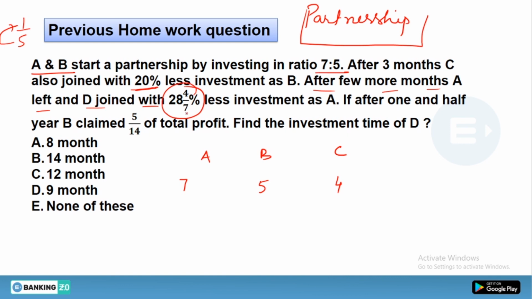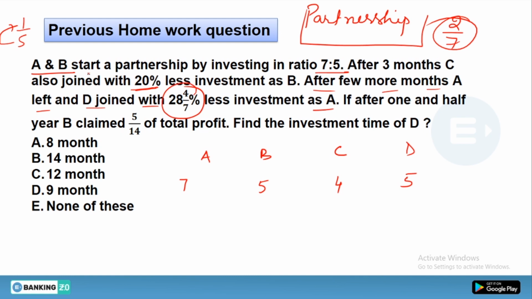Look, banking examination totally depends on mixed fractions. So remember every mixed fraction, otherwise you will get stuck in your examination. So 28 whole 4/7% would be 2/7. So 2/7 less than A. That means D has invested 5 units. So clearly we have got all of their investments.